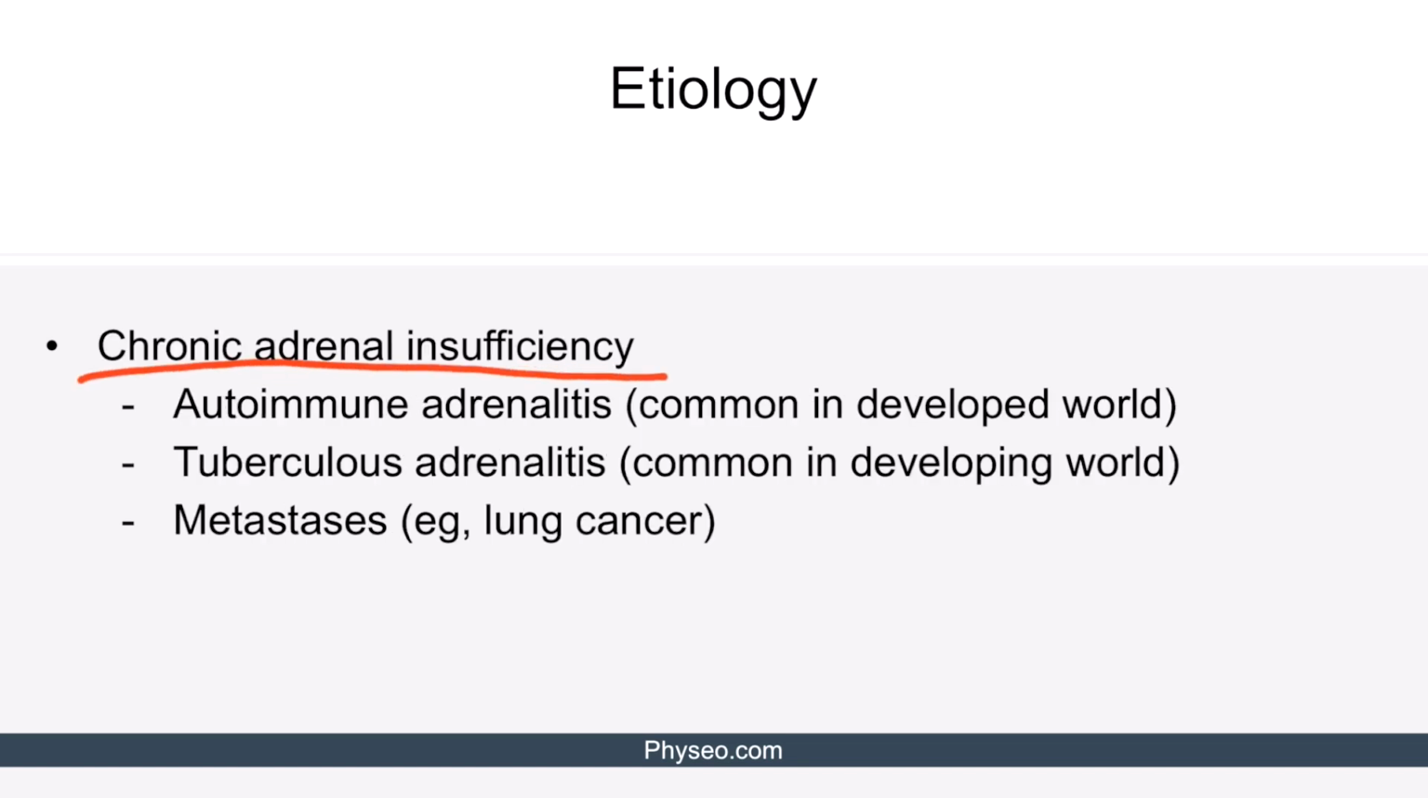Chronic adrenal insufficiency also has three key etiologies. First is autoimmune adrenalitis, or autoimmune destruction of the adrenal glands, which is common in the developed parts of the world, such as North America. Second is tuberculosis adrenalitis, or destruction of the adrenal glands by Mycobacterium tuberculosis, which is common in the developing parts of the world. And third is metastases to the adrenal gland, which usually occurs in the setting of lung cancer.